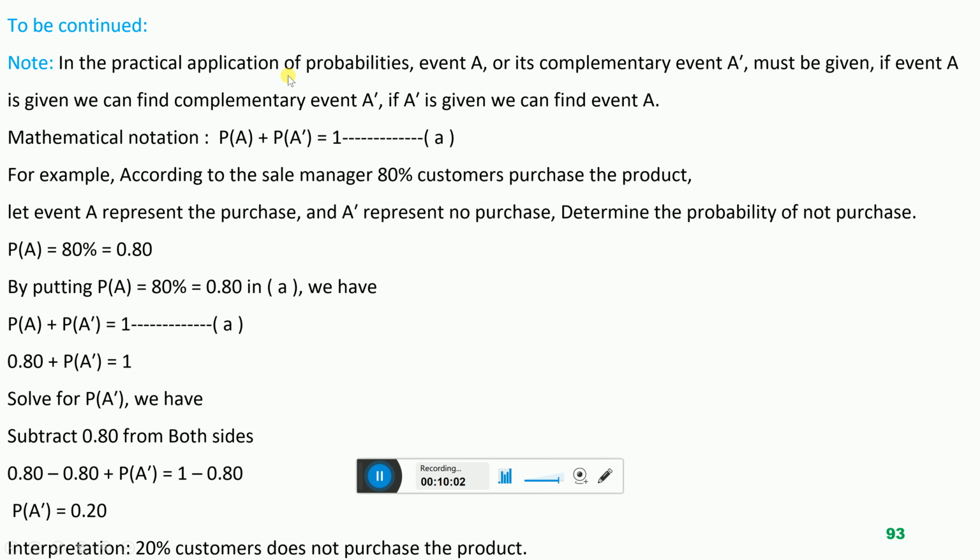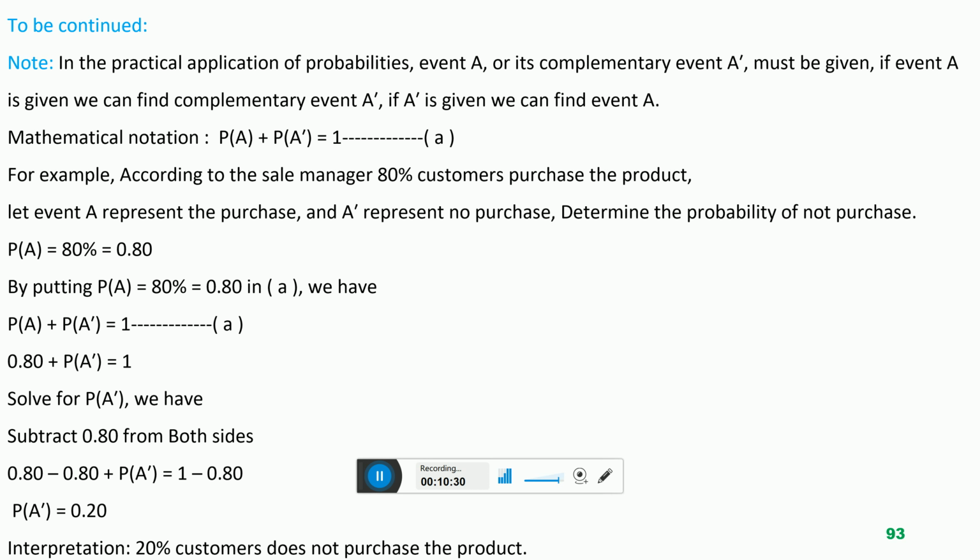Note, in the practical application of probabilities, event A or its complementary event A prime must be given. If event A is given, we can find complementary event A prime. If A prime is given, we can find event A, and we will use this formula to determine the complementary event using the event, or determine the event using the complementary event.